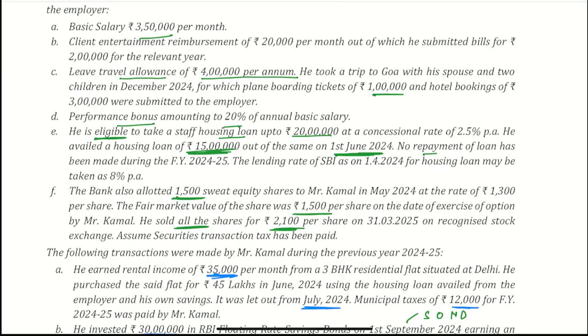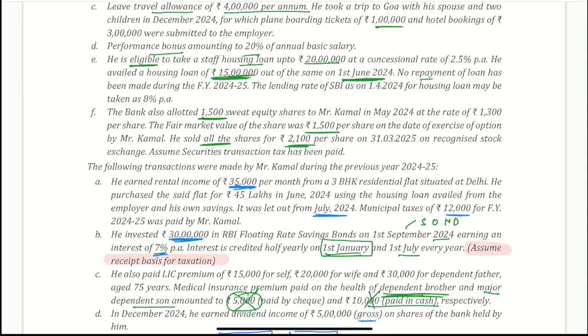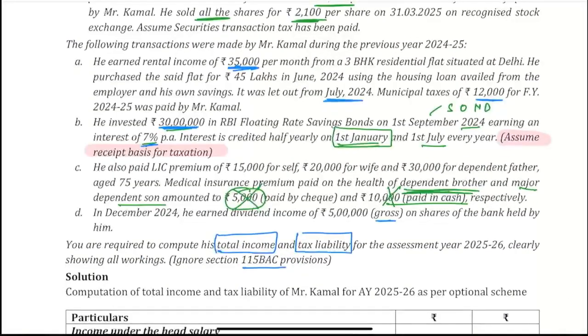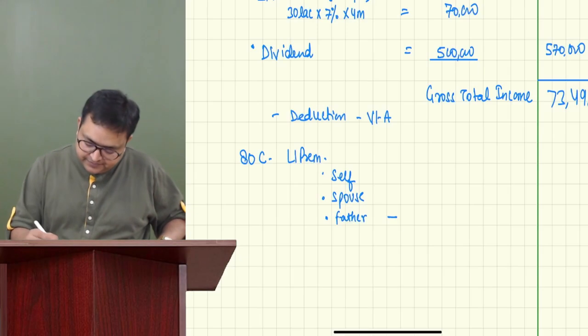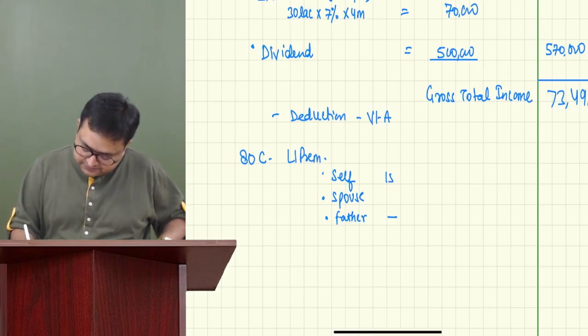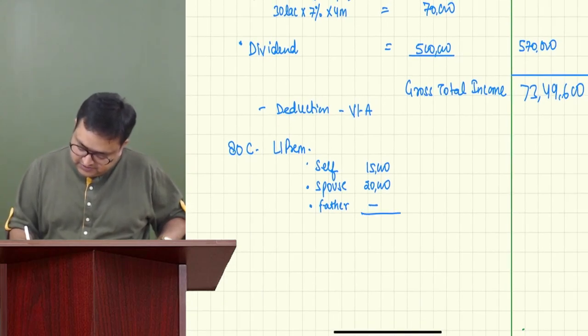And guys, you know that there is an internal limit of 10%, 15%, 20% as the case may be. You must be knowing it. But here sum assured is not given, date of policy is not given, so we'll not consider that. So LIC premium 15,000, 20,000, 30,000 will not get, 15 and 20. So 35,000.